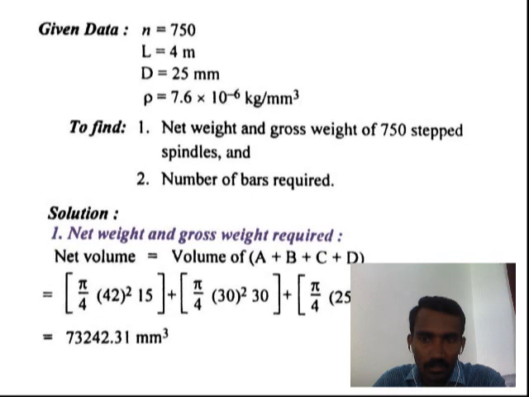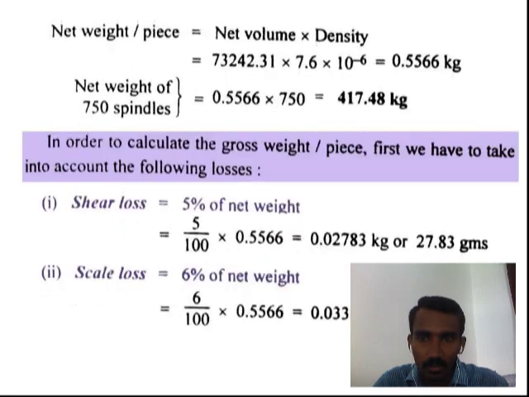Then volume of a circular shaft is pi by 4 d square into L. Volume of A is pi by 4 d square into L. Same for volume of B, considering the second stepped portion B with corresponding dimensions, pi by 4 into 30 square into 30. In the same way, consider the volumes of cross sections C and D. Then calculate the net volume of the component.